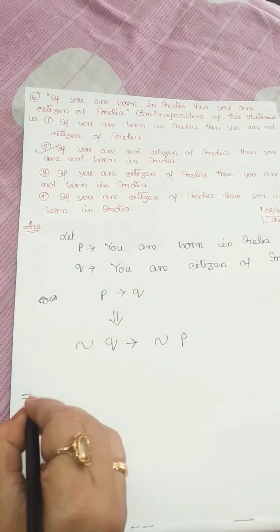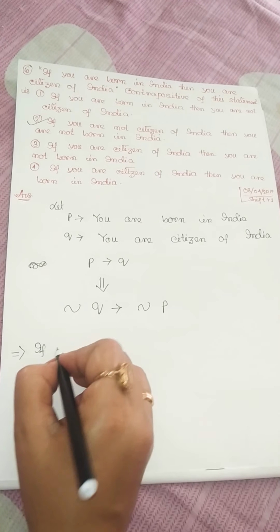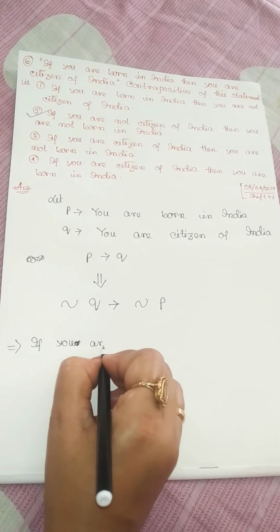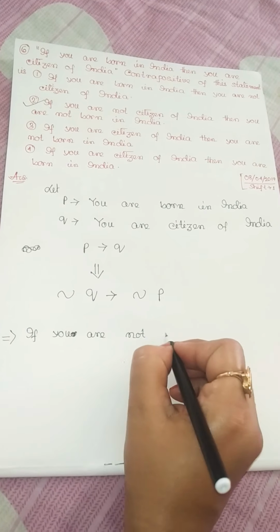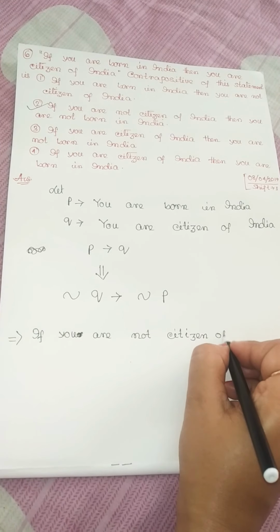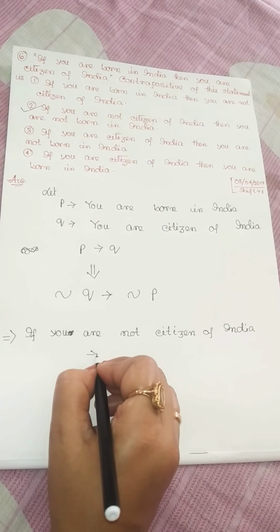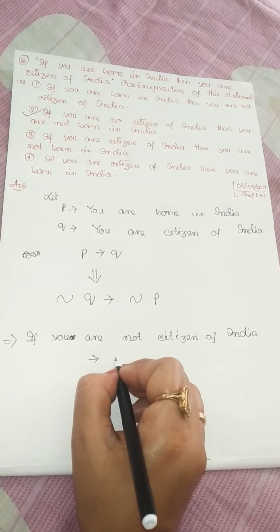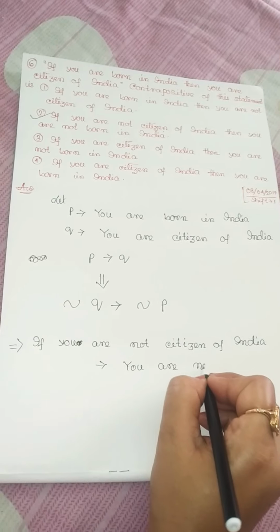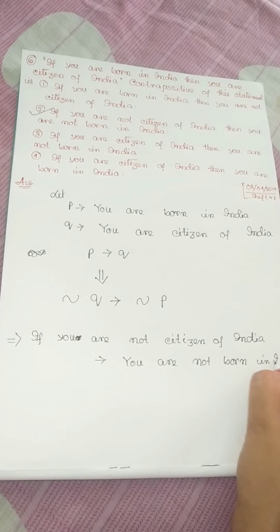Here we say that if, simplifying, if you are not citizen of India, then implies you are not born in India.